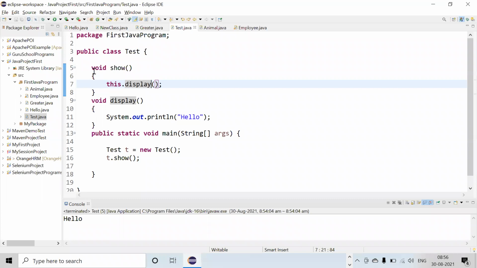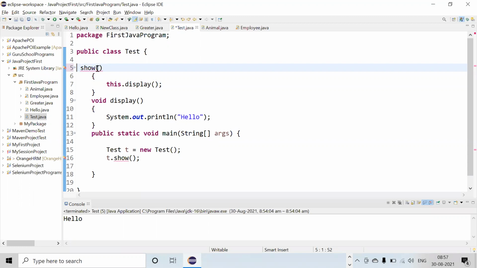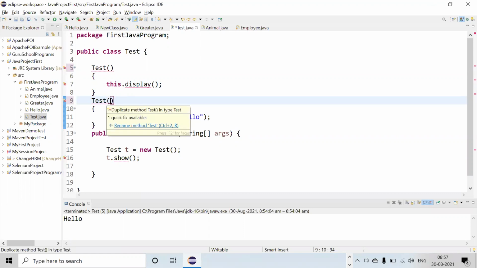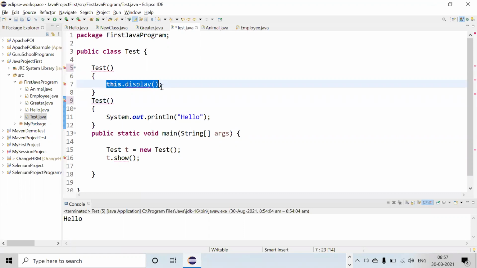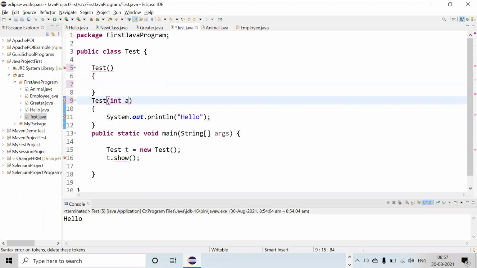So suppose there is a test. Okay, this is test and this is also test, but here I'm passing one variable which is integer a, suppose.